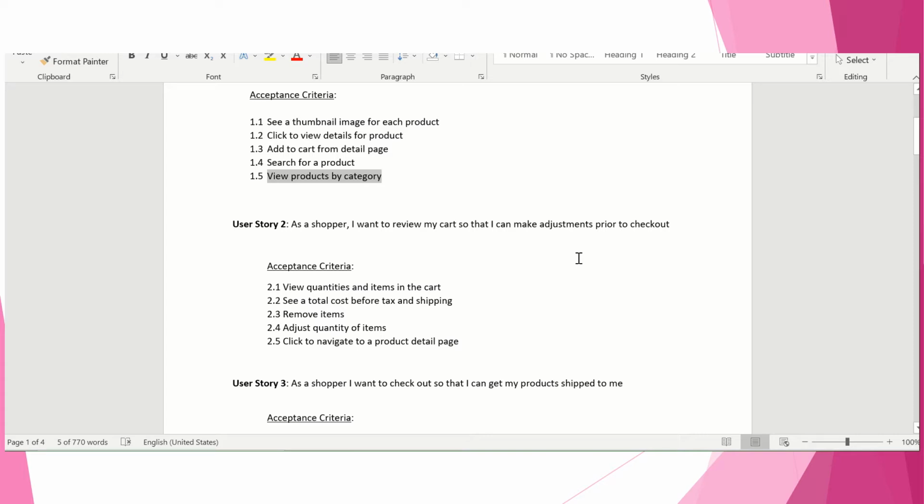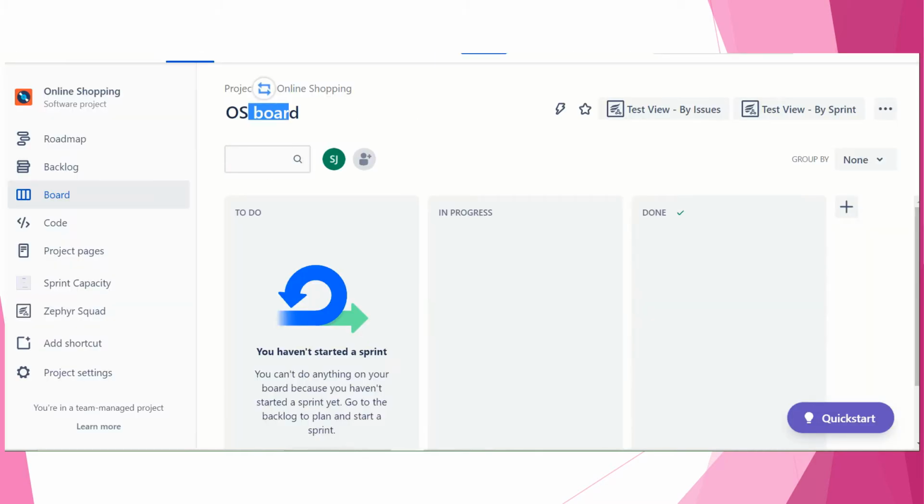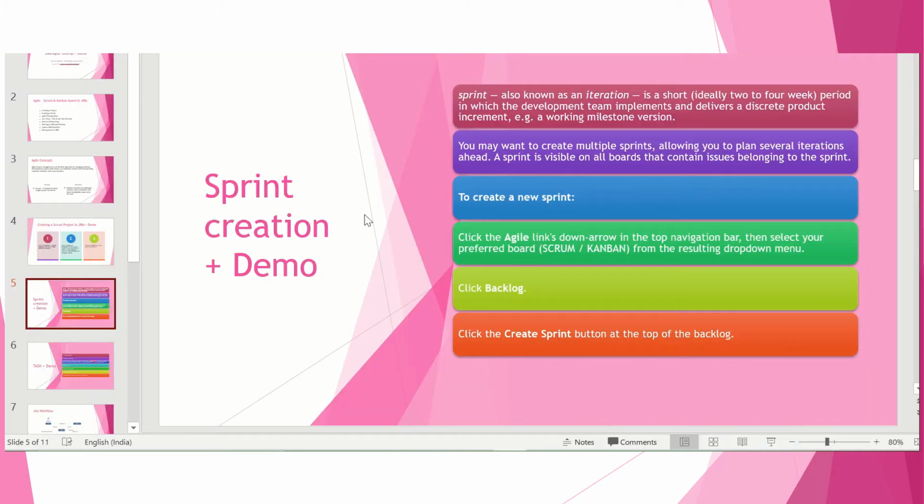Okay, so what we will do, we will go to Jira and create the sprint. What all steps we have given here: once we get the requirement, the product owner will collaborate with the developer, and they will go into the refinement activity. They discuss each user story, and after that in sprint planning they will create a sprint. And the task or the user story, we will look into that.